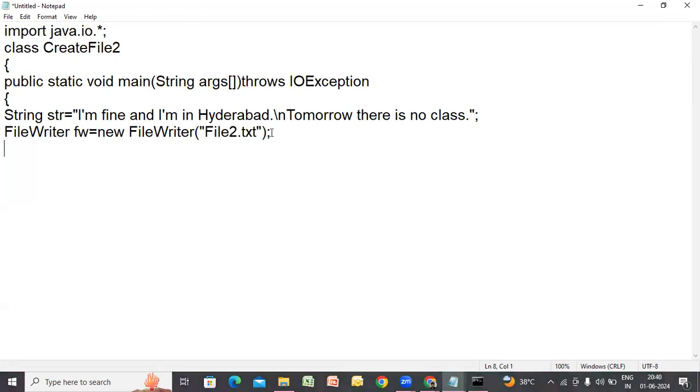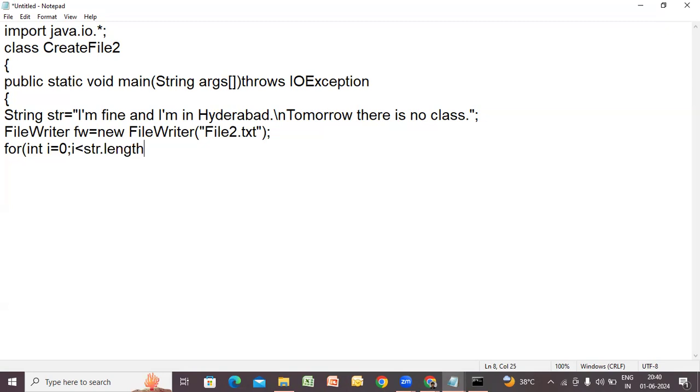Just one second, somebody sent a message. Let me check it. There are so many ways of doing this, but let me take a for loop. We did it with a while loop yesterday. Today I will do it with a for loop. for (int i = 0; i < str.length